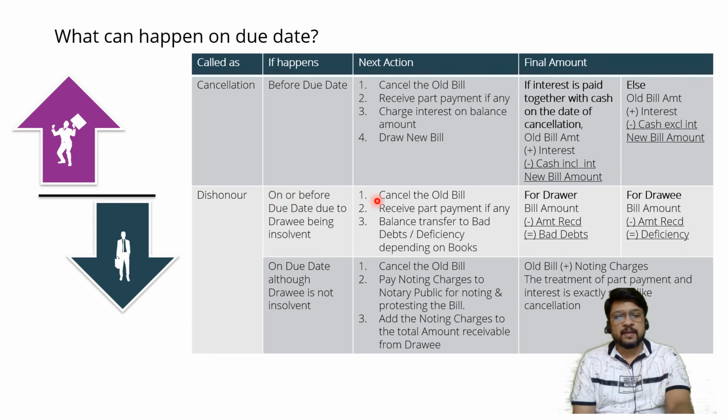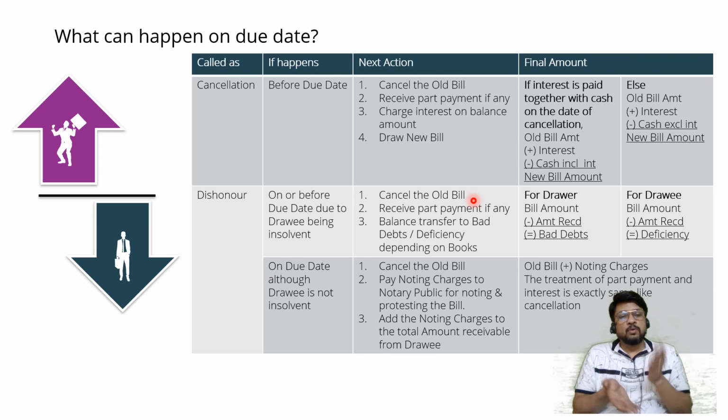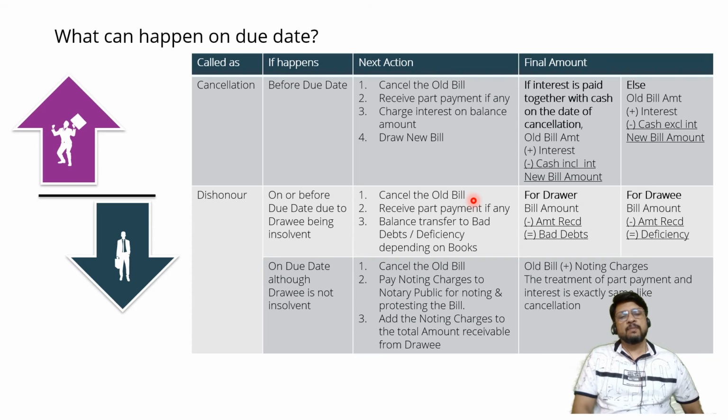Then what are the actions to be taken? Cancel the old bill. But sir, he has not approached us. He has not told us that he wants to cancel the old bill. It's okay. The moment the drawee becomes insolvent, by operation of law, the old bill is cancelled. So as an accountant, we should remember that the first entry will be cancellation of the old bill. The moment you hear news that one of the drawees has become insolvent, immediately you should understand the entry is cancellation of the old bill. Sir, but he has not approached us, he has not made a request. That is okay. Cancellation requires a request.